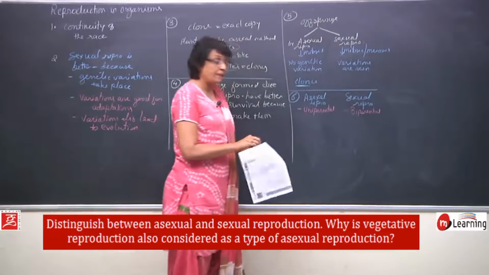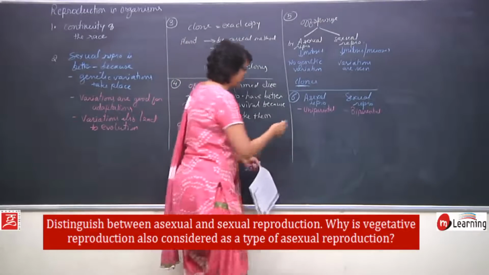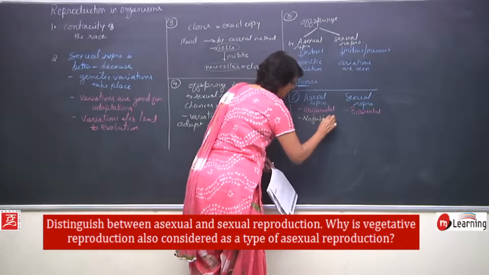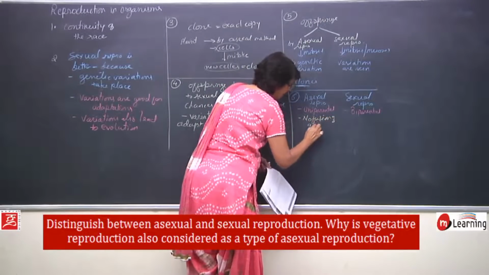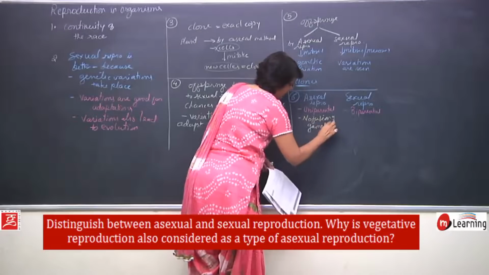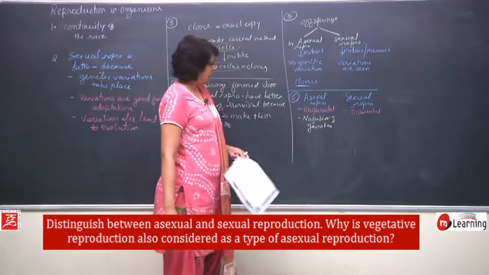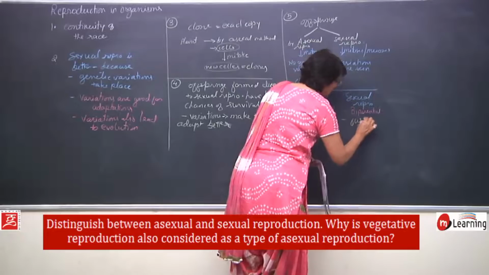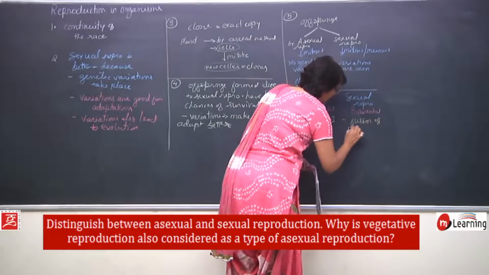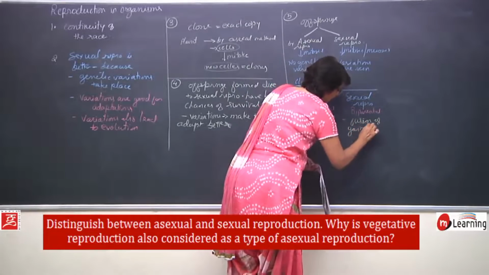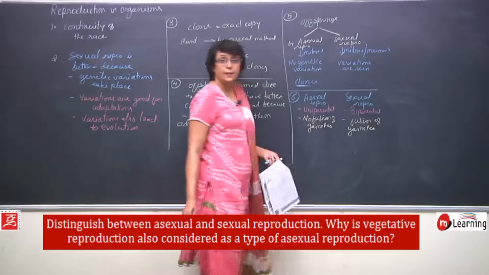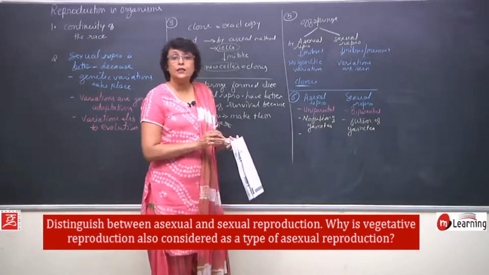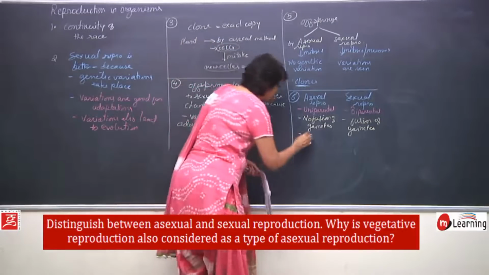In case of asexual reproduction, there is no fusion of gametes, and in case of sexual reproduction, fusion of